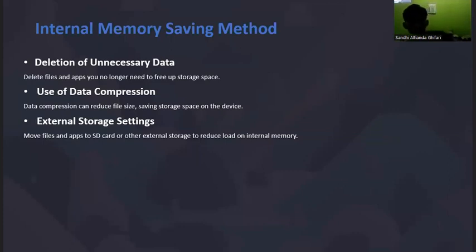Internal memory saving methods. The first, deletion of unnecessary data. Delete files and apps you no longer need to free up storage space. 2. Use of data compression. Data compression can reduce file size, saving storage space on the device. Third, external storage settings. Move files and apps to an SD card or other external storage to reduce load on internal memory.